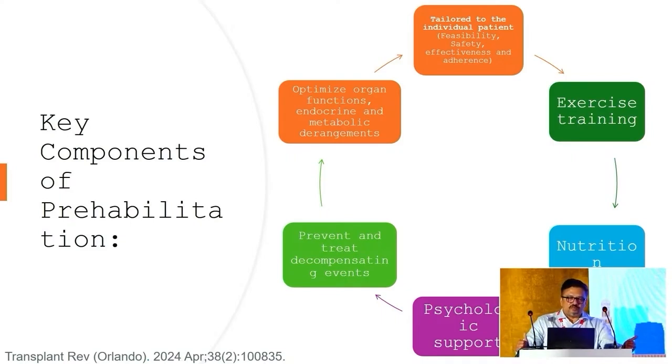And also, you have to optimize the extrahepatic organ functions, as well as take care of the endocrine and metabolic derangements. You have to correct the diabetes, correct the thyroid, correct the hypogonadism, and you have to treat the metabolic derangements like hypophosphatemia and hypomagnesemia in your cirrhotics. All this should be tailored to an individual patient. You can't just have a one-size-fits-all approach. It has to be tailored to an individual patient so that it's feasible, the patient is adherent to it, and the patient has a good outcome.